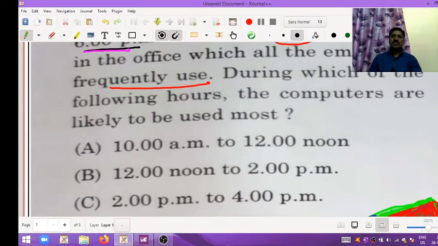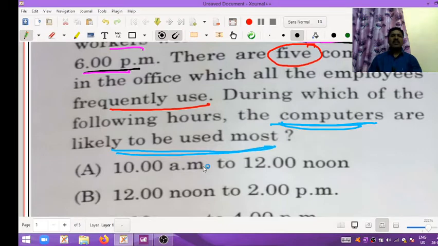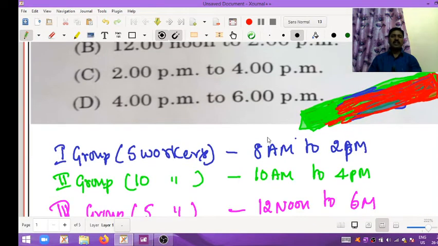So what is our question, using this data: during which of the following hours are the computers likely to be used most? Among the given options, you have to find out at which timing the computers are used the most.